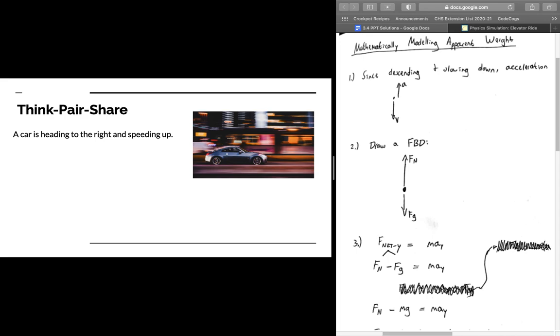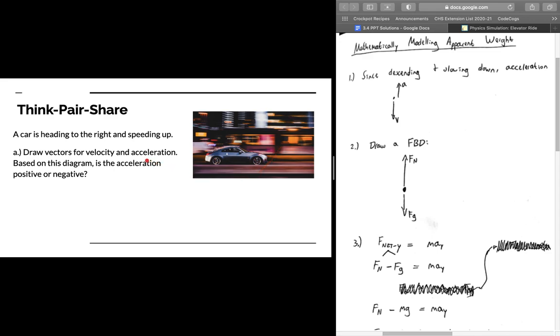A car is heading to the right and gaining speed. Draw vectors for velocity and acceleration. Based on this diagram, is the acceleration positive or negative? So our object is going to be heading to the right, so our velocity vector will point to the right. And then because we're speeding up, if we gain speed, that means our acceleration vector has to point in the same direction as our velocity vector. So our acceleration will also point to the right. So it would be a positive acceleration.